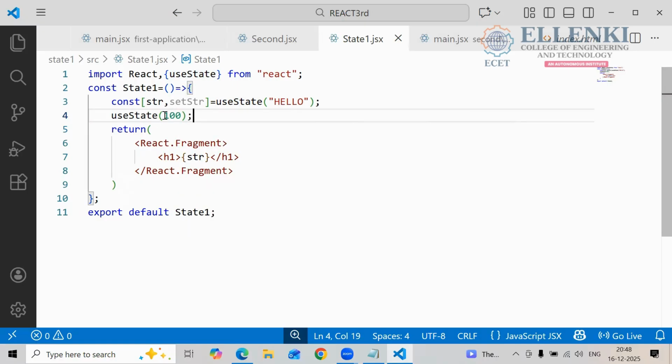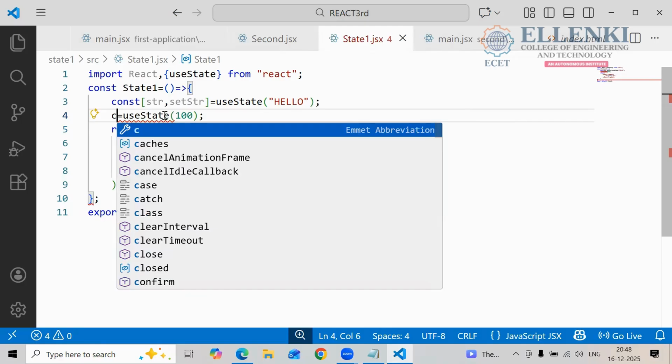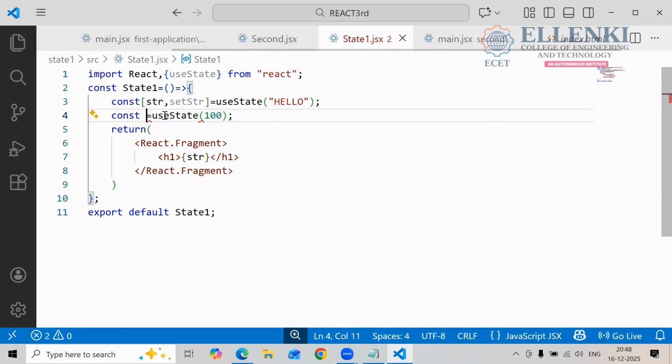So now tell me, to catch this 100, what do I have to write here? I have to define one variable. So what variable do I have to create here? How can I create it? const. And after const, what do I have to write here? Which symbol do you have to give here? Array symbol. Why? Because if you want to give multiple data, whatever data you give will be stored according to the array only. It will go there and be stored in the array only.